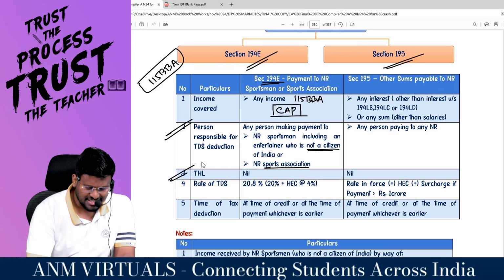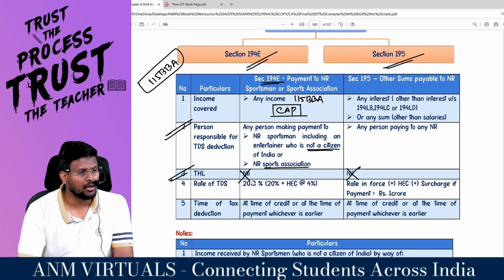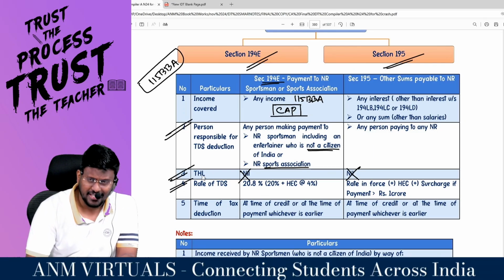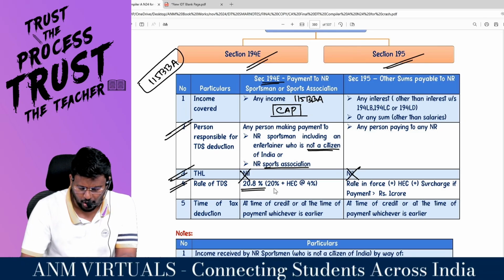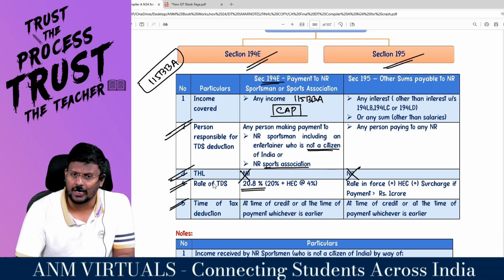What is the threshold limit? Since the assessee is a non-resident, there is no threshold limit. Whereas for the rate of TDS, since the income is taxable under 115BBA at the concessional rate of 20%, TDS also has to be deducted at the rate of 20%. What is the time of deduction? At the time of credit or at the time of payment, whichever is earlier.